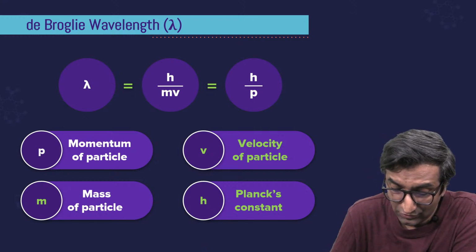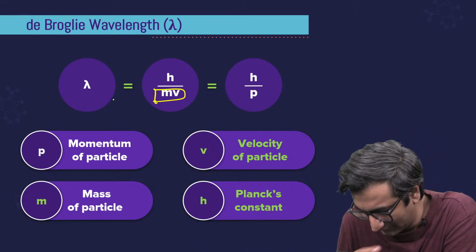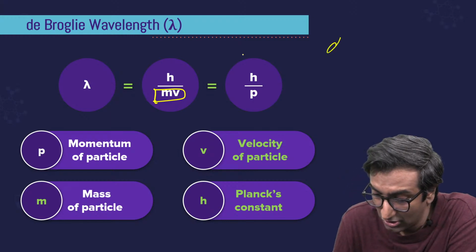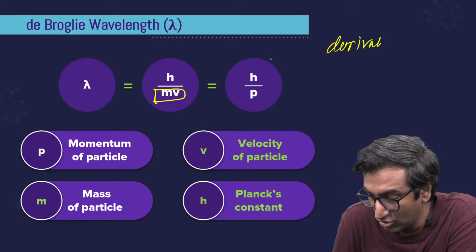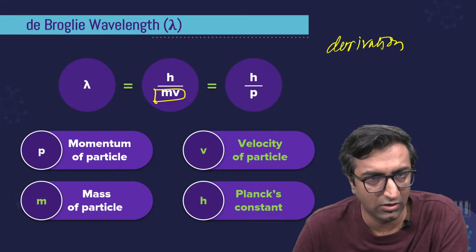So lambda equal to h by p, that is h by mv. Okay, we're not going to go to the derivation of this. It's beyond the scope of anything you want to discuss. If you want to talk about the derivation, how it happened, what happened, you know where to find me. You know where to find me.